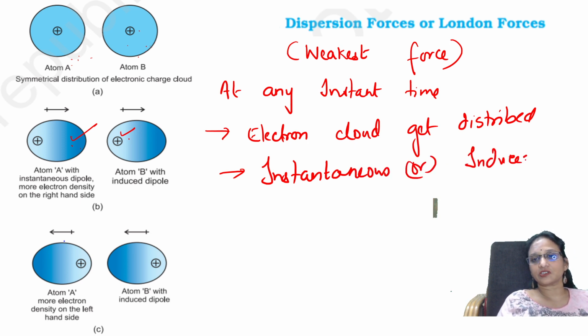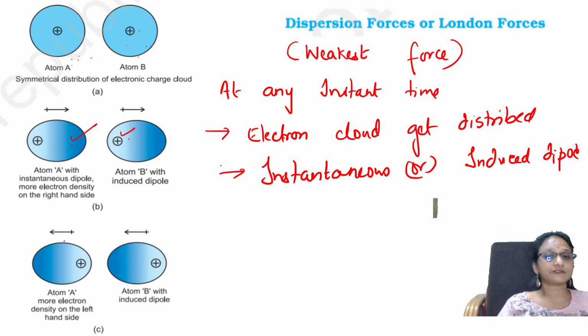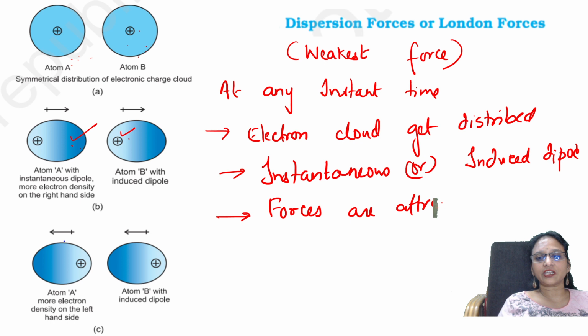Between the two opposite poles, positive and negative, the forces are attractive in nature, like one proton here and an electron there.